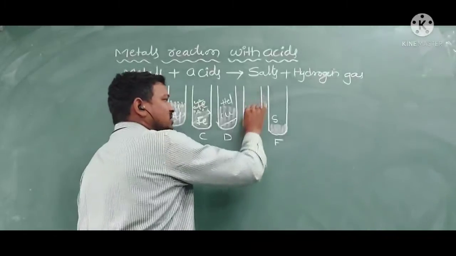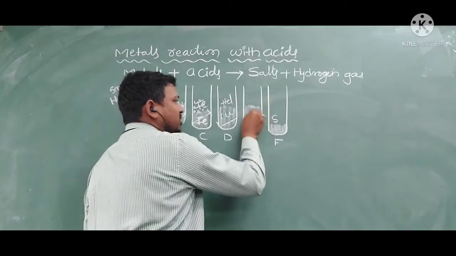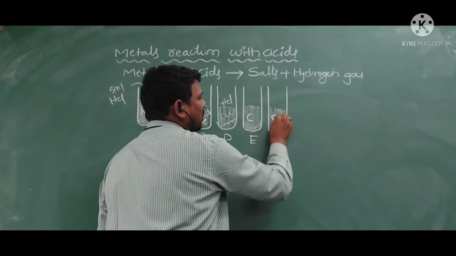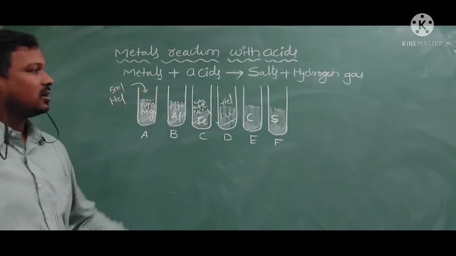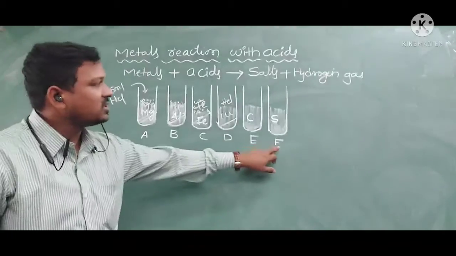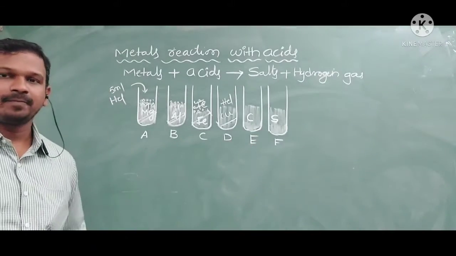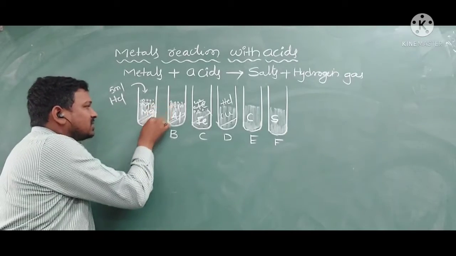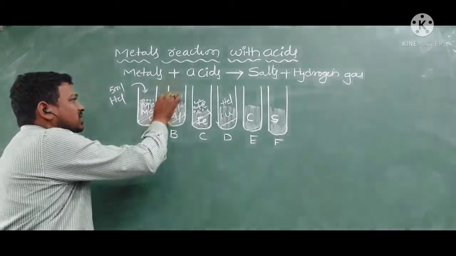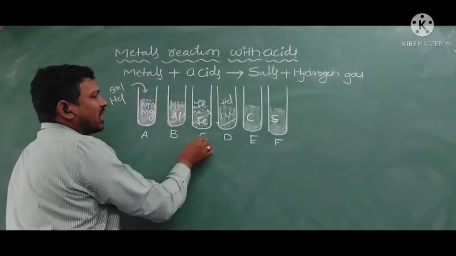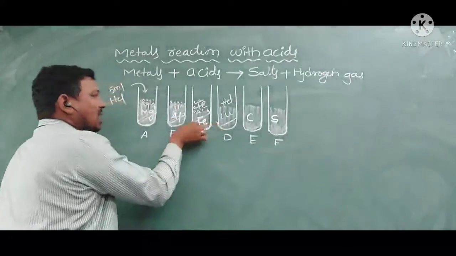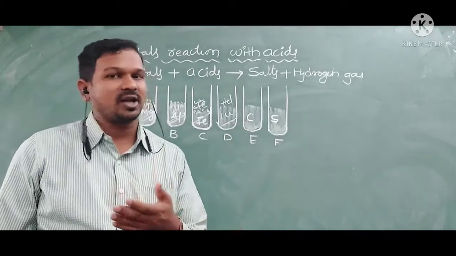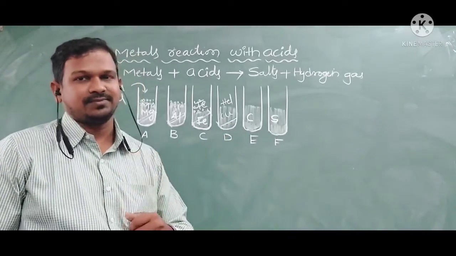And even in the carbon test tube, meaning coal, and the sulfur test tube, I am not able to see any changes. What we can say is that magnesium reacted with the hydrochloric acid, aluminum also reacted, iron also reacted, but copper, carbon and sulfur are not reacting with the acid.